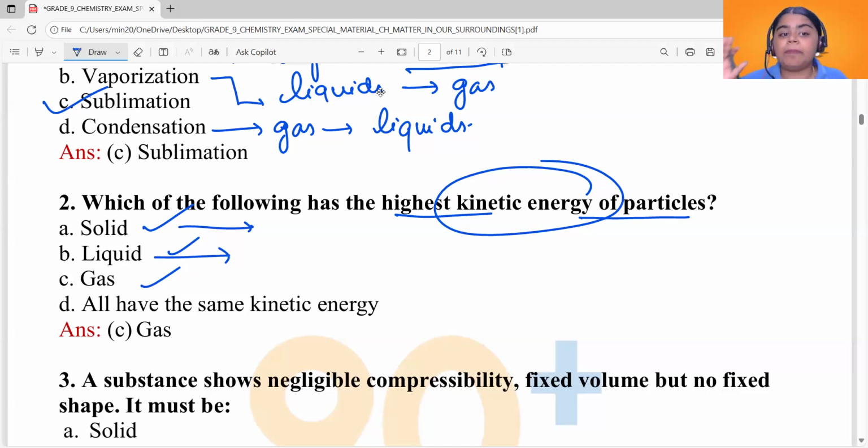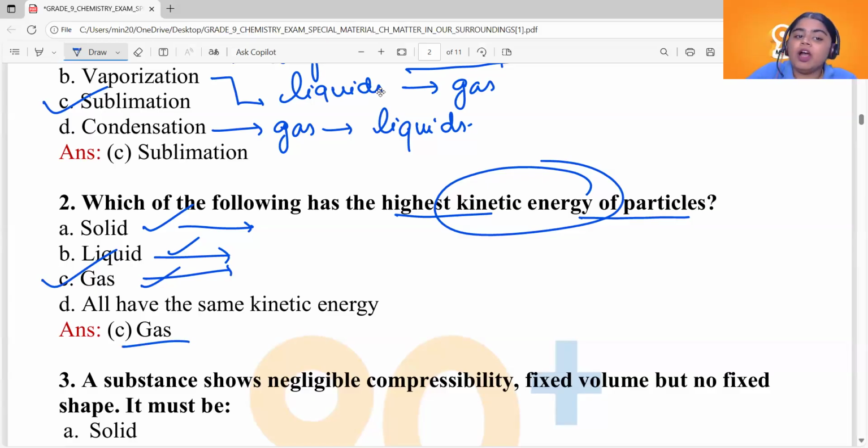In gases, the particles are very loosely packed, which means they will have larger spaces between them, which means they have enough space to move. Enough space to move means they have higher kinetic energy. So gases have higher kinetic energy when compared to solids and liquids. So the answer here would be option C, gas.